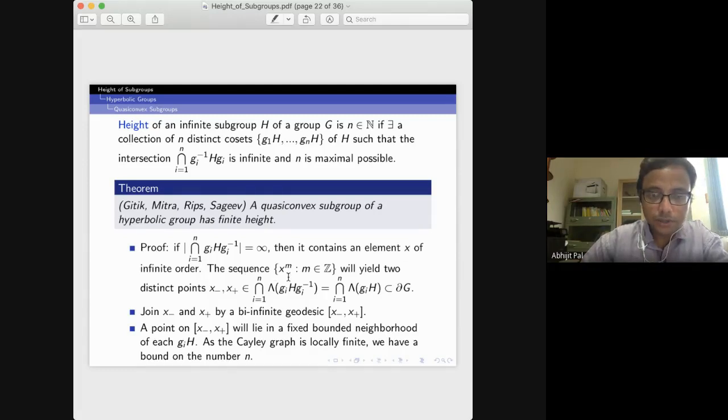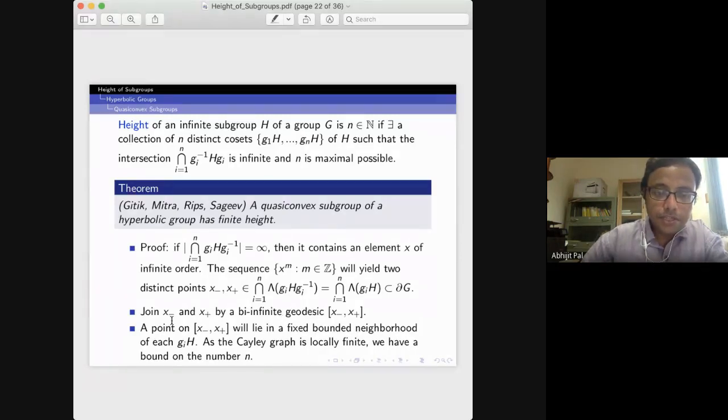You look at the sequence x^m. This will give you two points, x minus and x plus, in the boundary. These belong to the intersection of the limit sets. Now you join these two points at infinity by a bi-infinite geodesic.